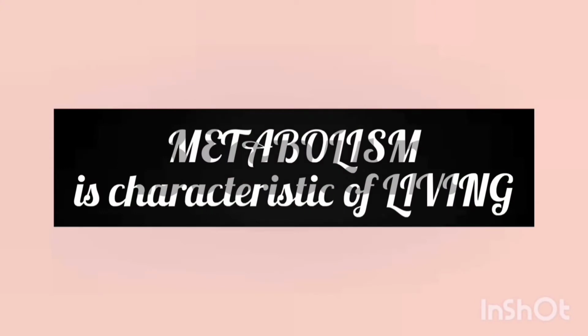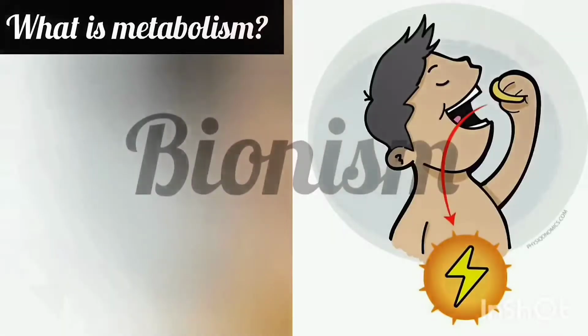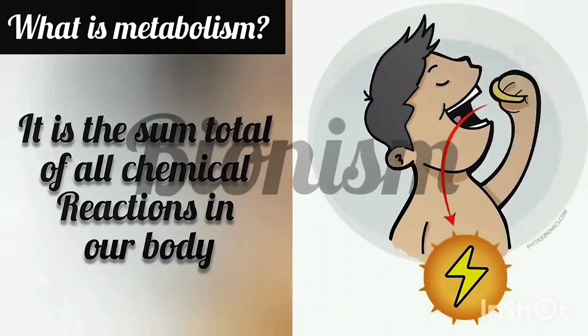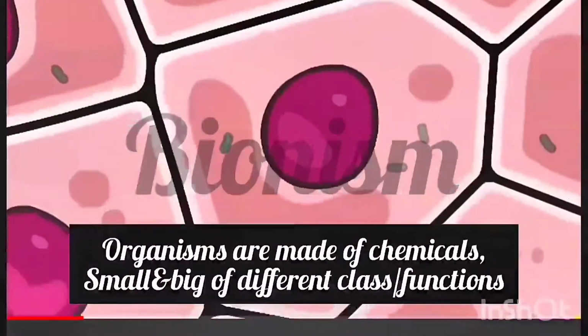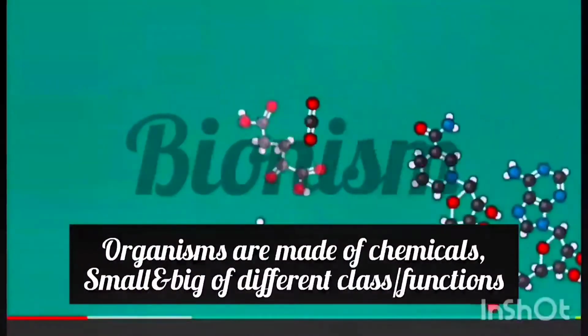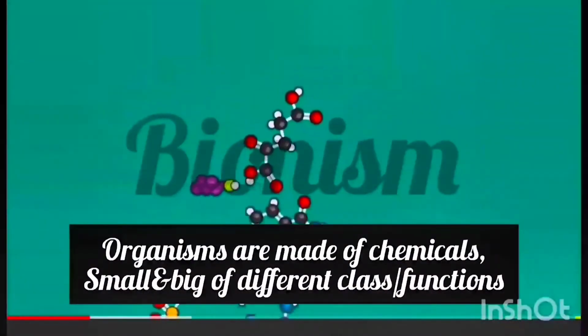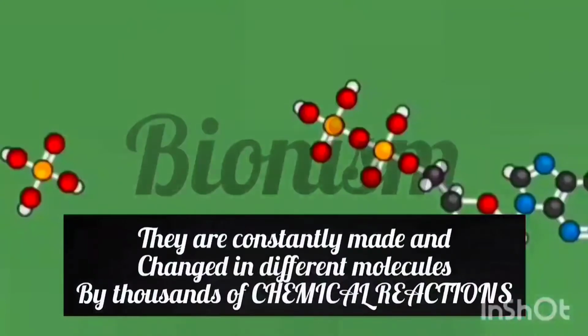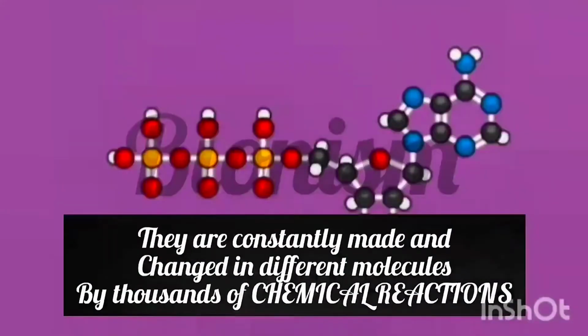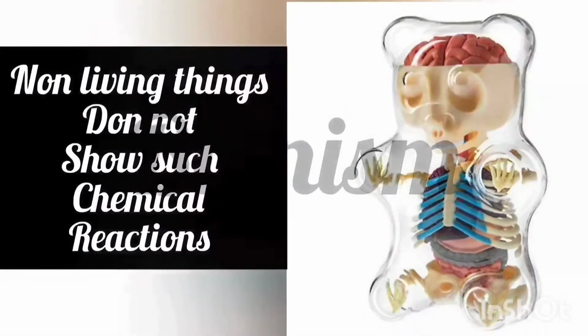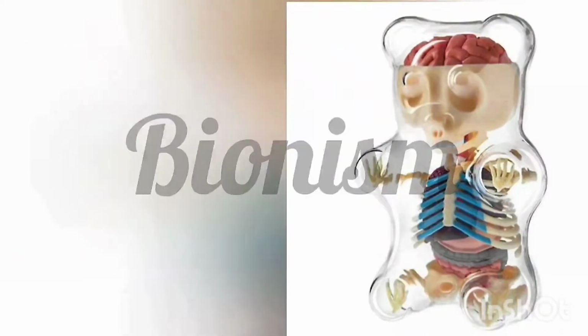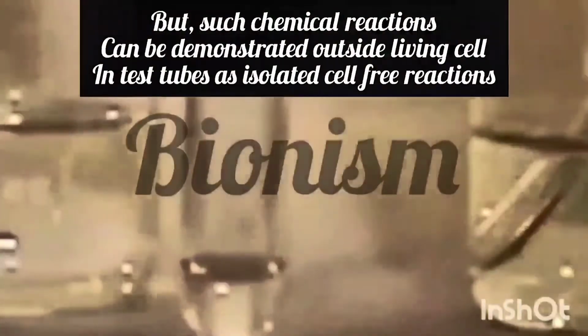Metabolism is a characteristic of living. What is metabolism? It is the sum total of all the chemical reactions in our body. Now, which chemical reactions? Organisms are made of chemicals. They are small or big, of different classes and functions. They are constantly made and changed into different molecules by thousands of reactions called chemical reactions. Such reactions are not shown in non-living things.